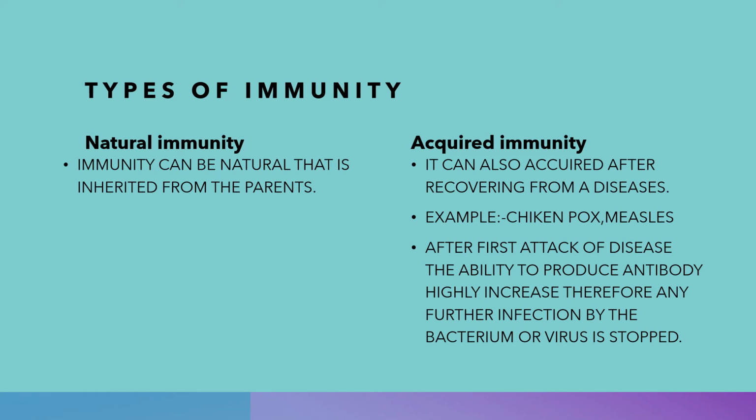From where do we get this immunity? This immunity can be natural, which we get from our parents, or it can be acquired, which we get after recovering from a disease, like chickenpox and measles. Once we get infected by such a disease, there is very little chance we will get infected again, because after the first attack, the body starts producing lots of antibodies. Again, when these microbes or this antigen comes, the body starts fighting it in the right way.